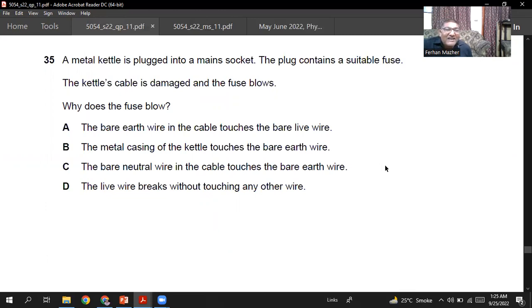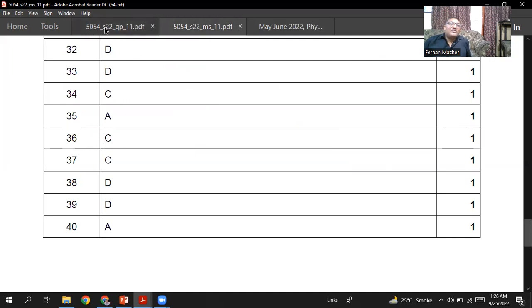The bare earth wire in the cable touching the bare live wire, that is possible. Yes, that can be the answer. The metal casing of the kettle touches the bare earth wire, no, this cannot cause the fuse to melt. The bare neutral wire in the cable touches the bare earth wire, no. The live wire breaks without touching any other wire, no, that cannot blow the fuse. The fuse will blow if the earth wire and the live wire come in contact with each other. So I think A is the best option, sir. Question 35, A is the best option.